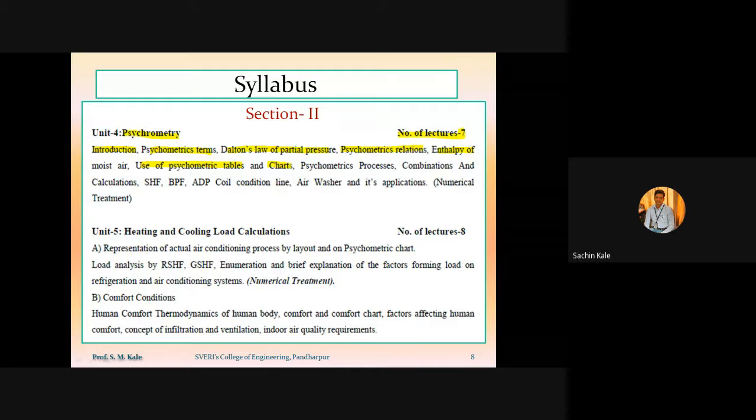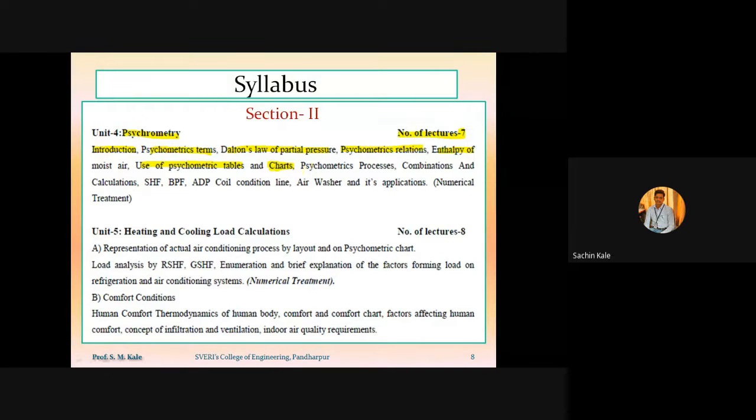By using the steam table, that means by observing the various properties related to temperature, pressure, enthalpy, and the partial pressure with respect to temperature and pressure of that moist air, that is water plus steam, which is called moist air. Then a separate chart will be there, which is called the psychrometric chart.